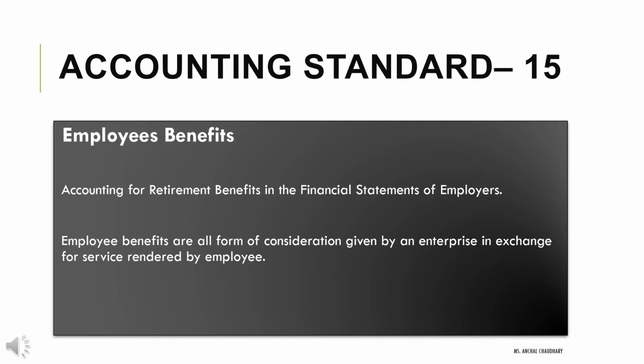Basically, employee benefits means any consideration which an employee is receiving from the enterprise, from the organization, in return of the services he has provided to them. For example, wages, salaries, gratuity, pension, any retirement benefits. So these all are included as an employee's benefit. So here we consider all the things related to the employment, further related to the services rendered by an employee.